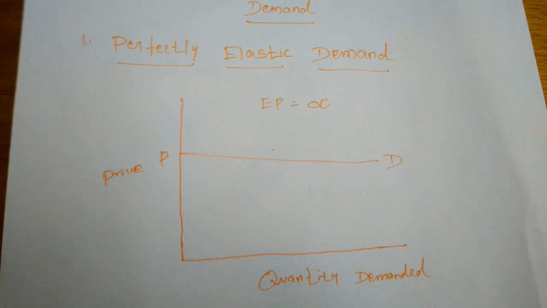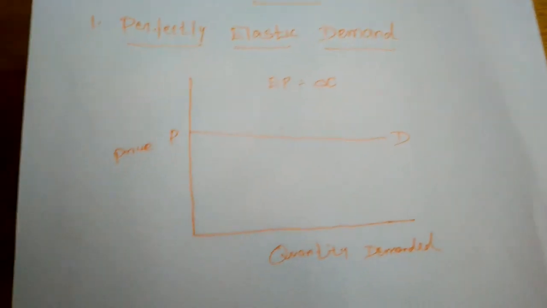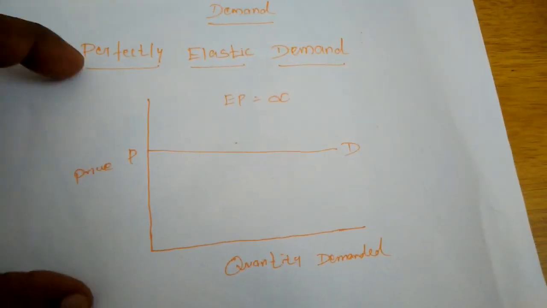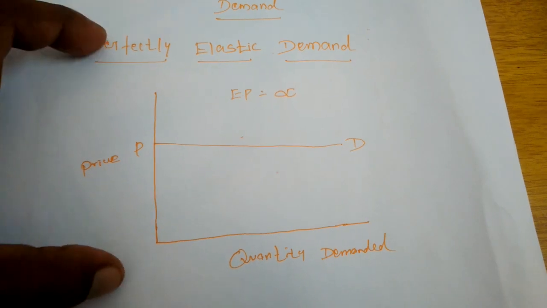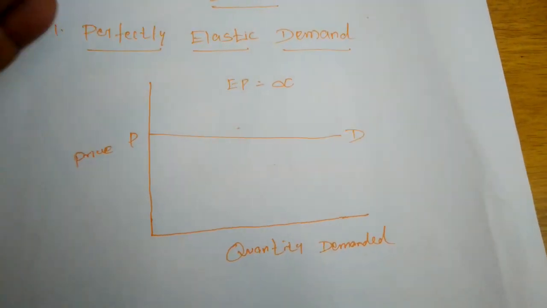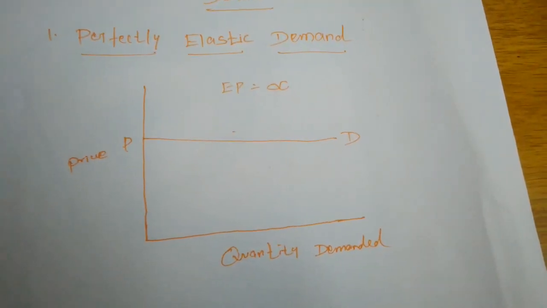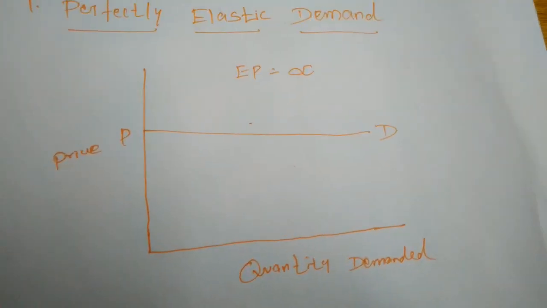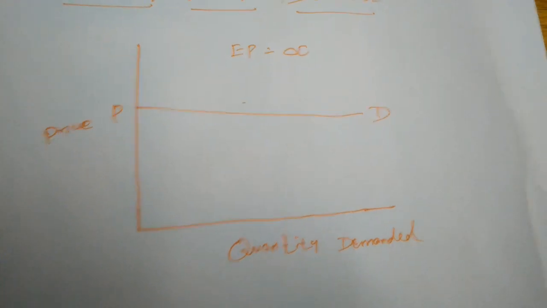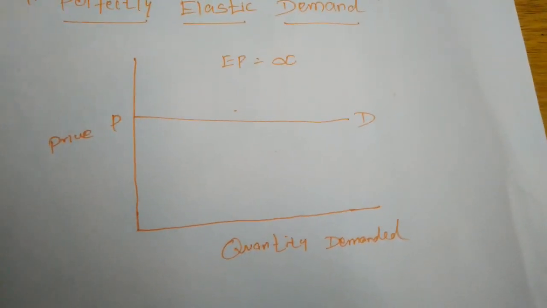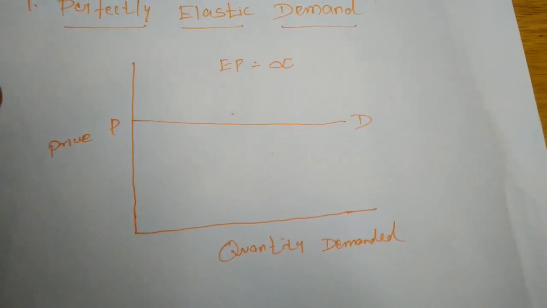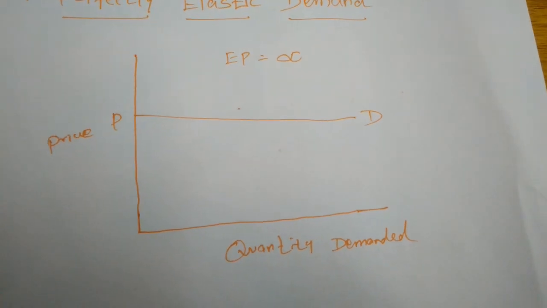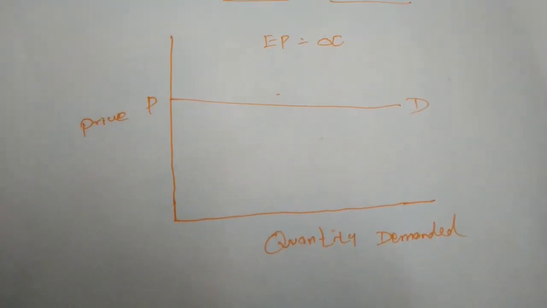First we will study the perfectly elastic demand. Perfectly elastic demand means the demand for that commodity will change infinitely. The demand will be always higher even when the price of that commodity is increased or decreased.